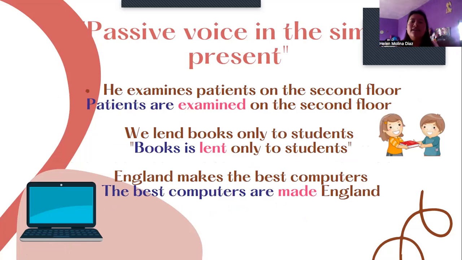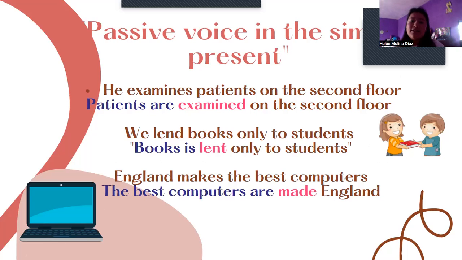For example, passive voice in the simple present. In the active voice: He examines patterns on the second floor. In the passive voice: patterns are examined on the second floor. Patterns is the object and the verb to be is are. Examined is the verb, and on the second floor is the complement.